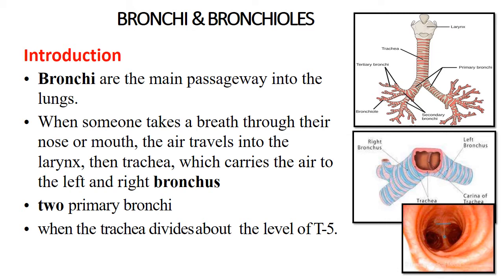The trachea divides at about the level of the T5 vertebra. There will be the division of the trachea into two parts, the two primary bronchi, or we can say the left and right bronchus.